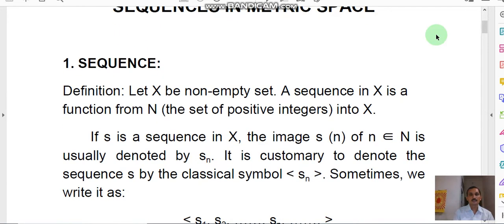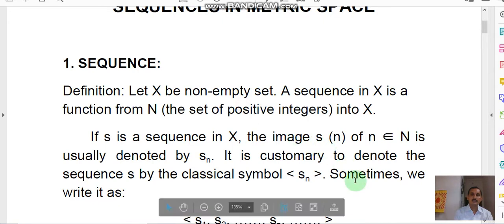Sequence. The definition of sequence is like that: let X be a non-empty set. A sequence in X is a function from N, the set of natural numbers or set of positive numbers, into X. So if S is a sequence in X, then the image Sn of n belonging to N is usually denoted by Sn, and it is customary to denote the sequence S by the classical symbol bracket Sn.